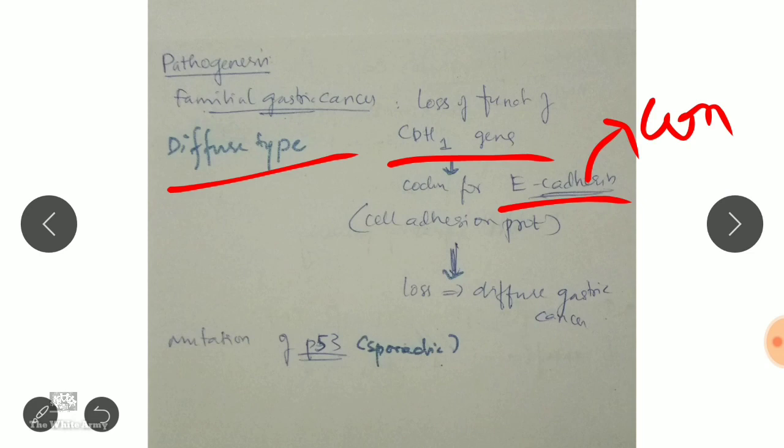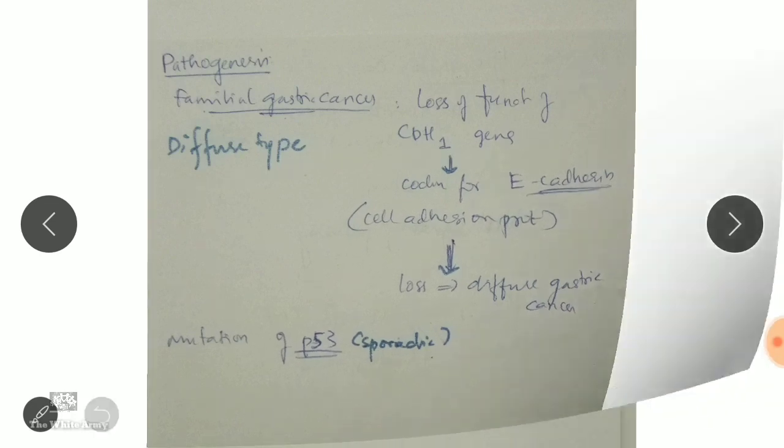Because there is E-cadherin and it helps in contact inhibition. When two cells come in contact with each other, E-cadherin will bind to beta-catenin and therefore prevent beta-catenin from activating the nucleus to further proliferate. And also there is mutation of P53. It is sporadic in nature, but familially CDH1 gene mutation.